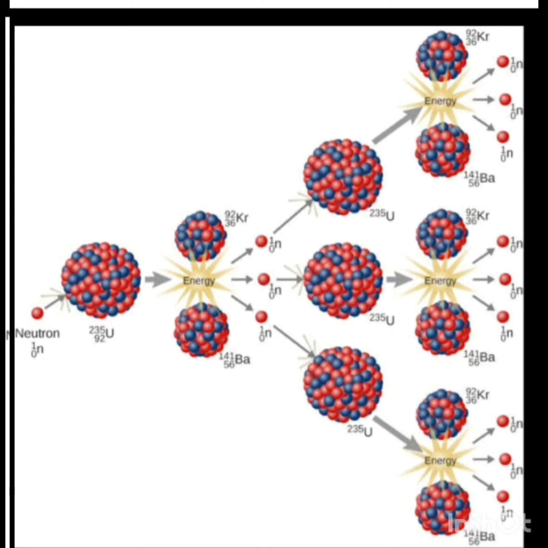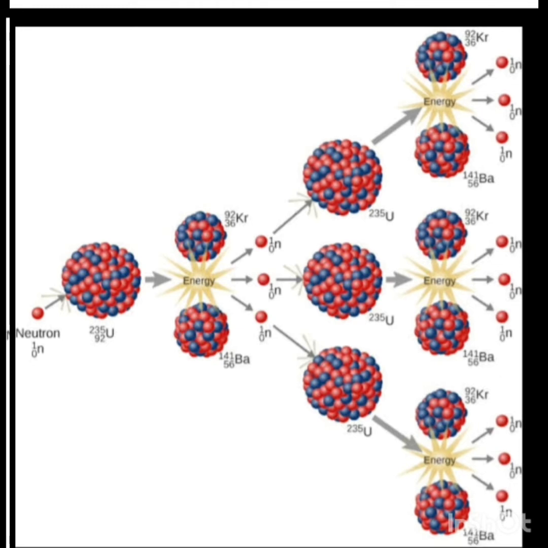These three neutrons again attack the uranium atoms, which again split up into their daughter nuclei, and again neutrons are released. At each step energy is released. This is known as a chain reaction as it continues.